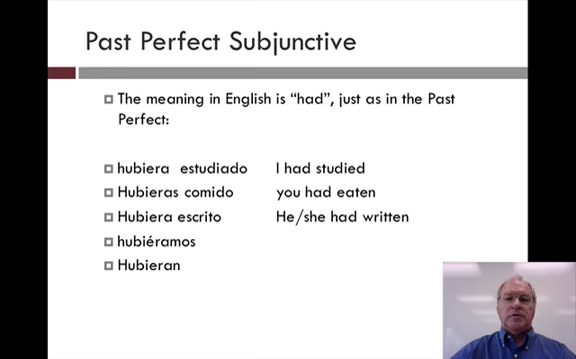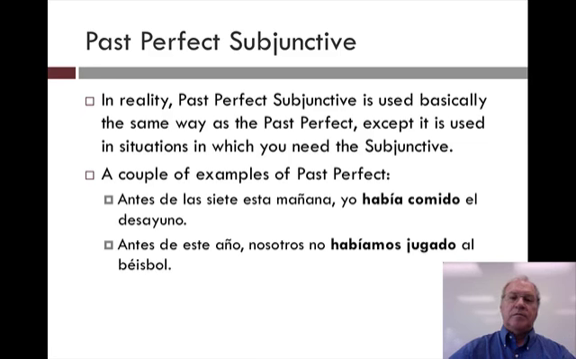The meaning of the English is had, just as in the past perfect. So, hubiera estudiado means the same thing as había estudiado. I had studied. Hubieras comido, you had eaten. Hubiera escrito, he or she had written, and so forth. So the meaning doesn't change in English. In reality, the past perfect subjunctive is used basically the same way as the past perfect, except it's used in situations where you must have subjunctive.